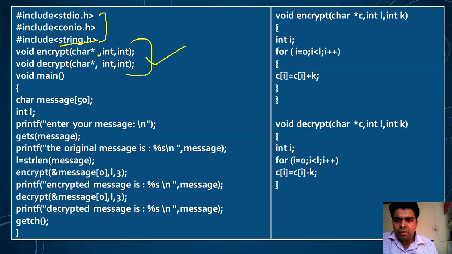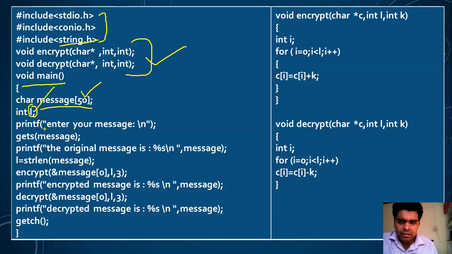So inside the main, we will discuss it later, when we encounter the function calling statement. Inside the void main, there is one character array, that is message. The length of the message is 50, so the maximum 50 characters it can store. There is one more variable of type integer which will store the length of the message.